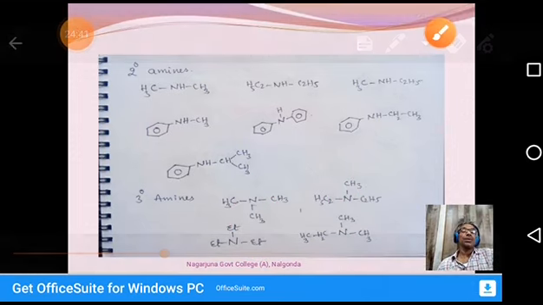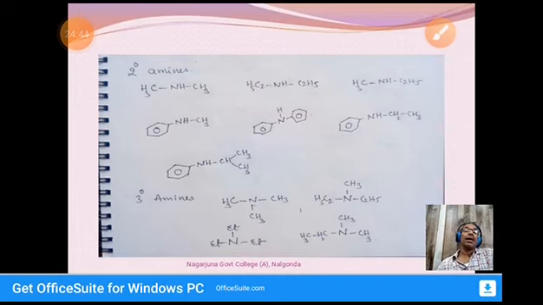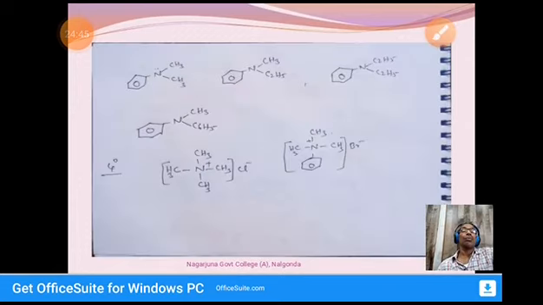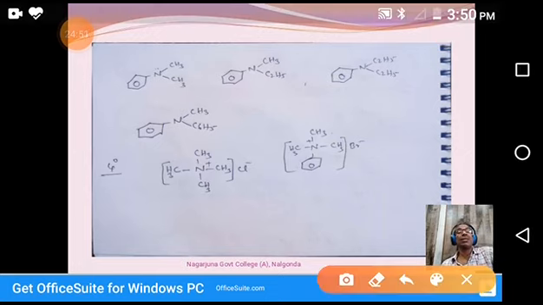Okay, so in this way we have to name the amines. Some more compounds. Coming to the aromatic amines. You see, this one is an aniline derivative, N,N-dimethyl aniline. It is the IUPAC method. In common name, it is simply N,N-dimethyl phenylamine. It is a common name. In IUPAC name, N,N-dimethyl aniline. Coming to this one.